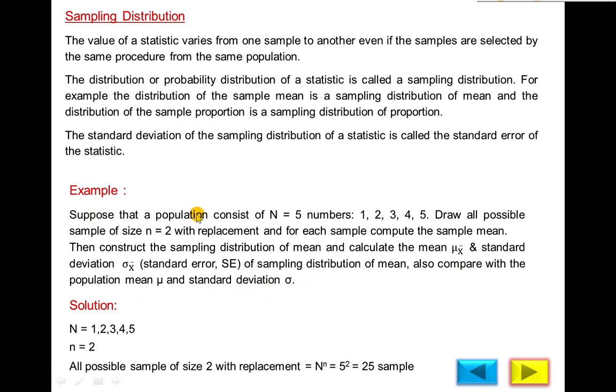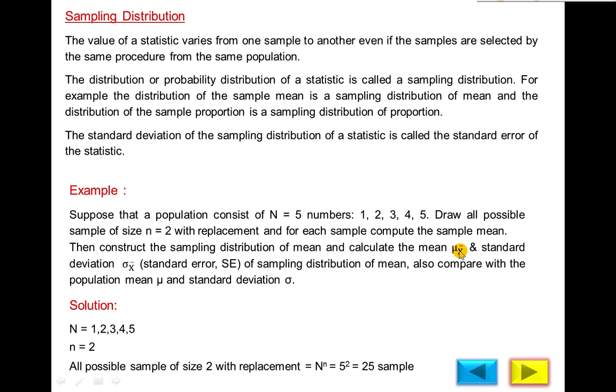Suppose that the population consists of N equal to 5 observations, the numbers are 1, 2, 3, 4, 5. Draw all possible samples of size 2 with replacement. For each sample compute the sample mean. Then with the help of these sample means, construct the sampling distribution of mean.